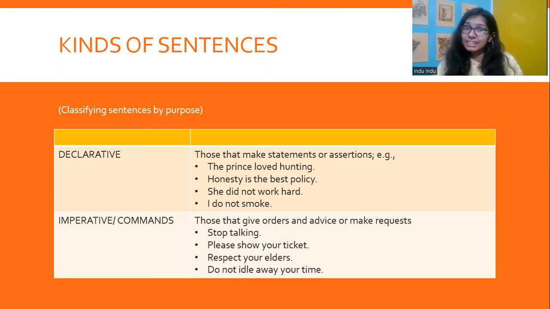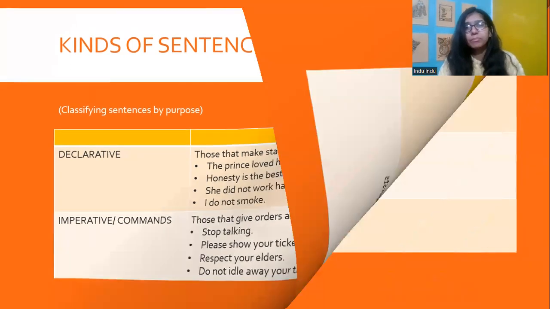Now, there are sentences that give orders and advice or make requests. For example, stop talking, right? So that's an order. Or a request. Please show your ticket. That's a request. Respect your elders. That's an advice. Do not idle away your time. That's again an advice. So these imperative sentences or commands, they either give orders and advice or they make requests. So it is really important that we know the purpose of these sentences.